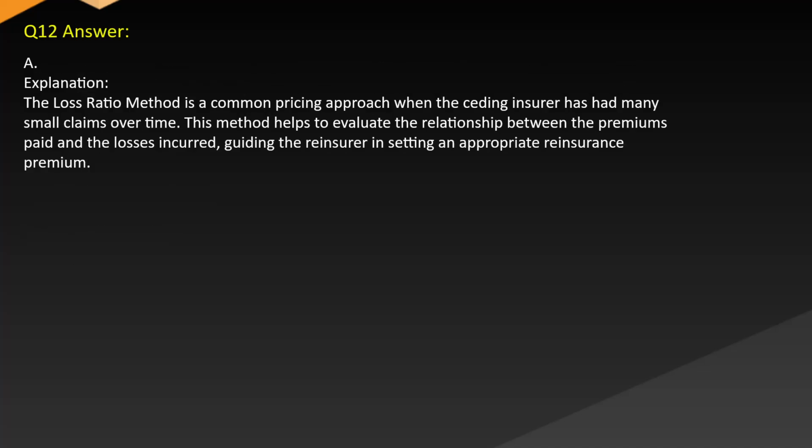Answer A. Explanation. The loss ratio method is a common pricing approach when the ceding insurer has had many small claims over time. This method helps to evaluate the relationship between the premiums paid and the losses incurred, guiding the reinsurer in setting an appropriate reinsurance premium.